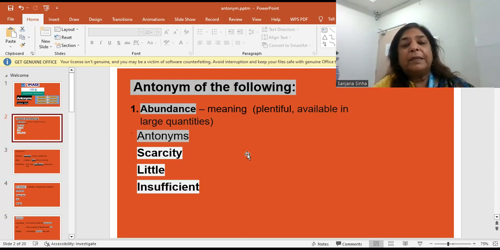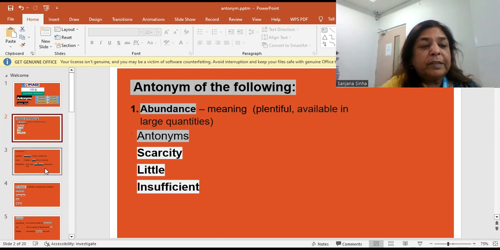वर्ड्स तो बहुत ज्यादा हैं, but let us take up 3 words at a time. So the word is abundance, and ये abstract noun है. And the antonym scarcity, कमी. Little, कम. And insufficient, it means पर्याप्त मात्रा में नहीं.